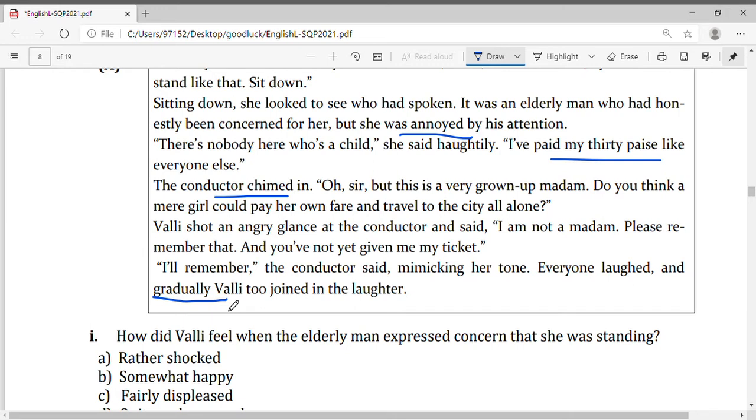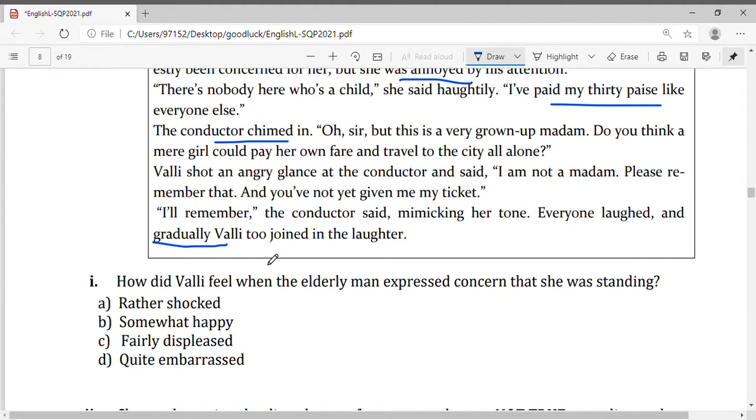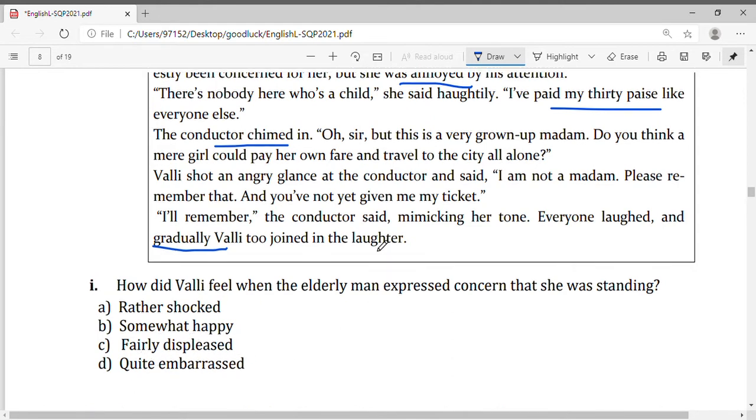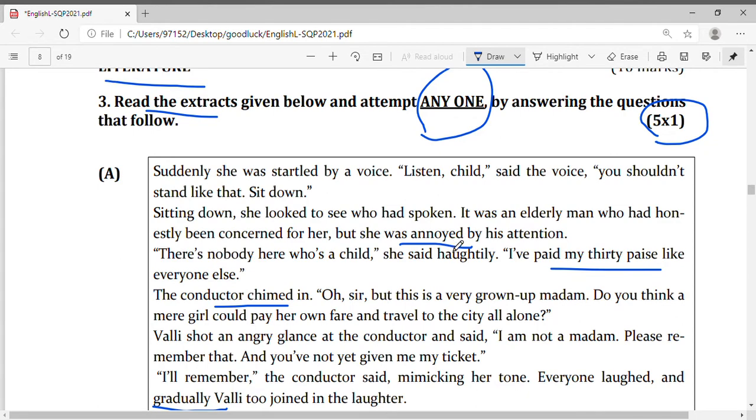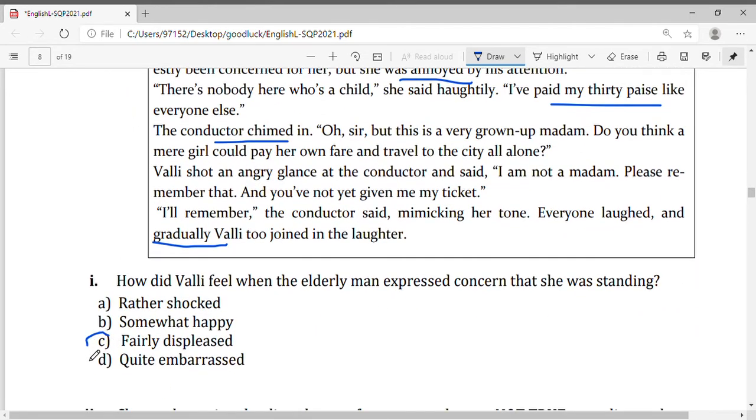So it means that Valli was a very confident girl. She was not a shy girl, right? Very interesting lesson. How did Valli feel when the elderly man expressed concern that she was standing? Rather shocked, somewhat happy, fairly displeased, quite impressed. She was displeased, right? So we go with fairly displeased.